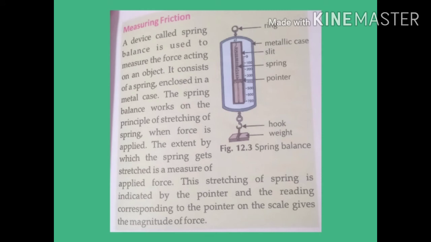Here in this slide, you can see a spring balance. Now, the spring balance is used to measure the force acting on an object. It consists of a spring enclosed in a metal case. The spring balance works on the principle of stretching of a spring when force is applied. The more force is applied, the more the spring will be extended. The extent by which the spring gets stretched is the measure of applied force. This stretching of the spring is indicated by the pointer, and the reading corresponding to the pointer on the scale gives the magnitude of the force.